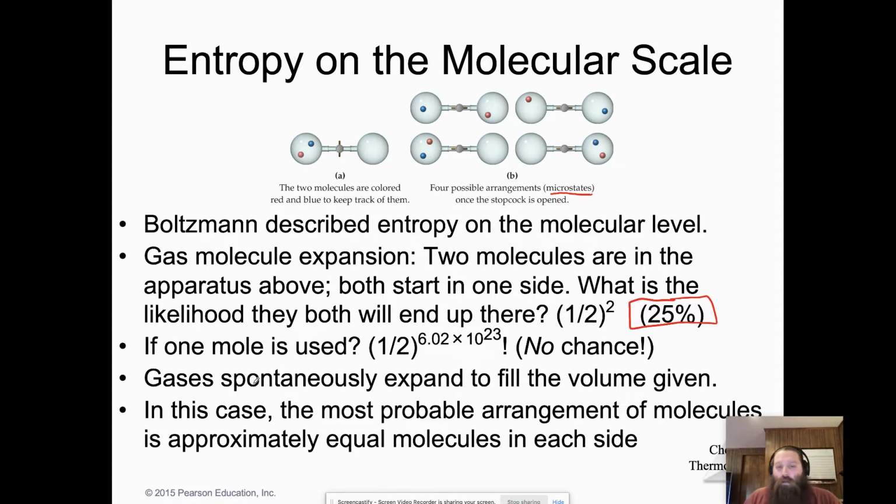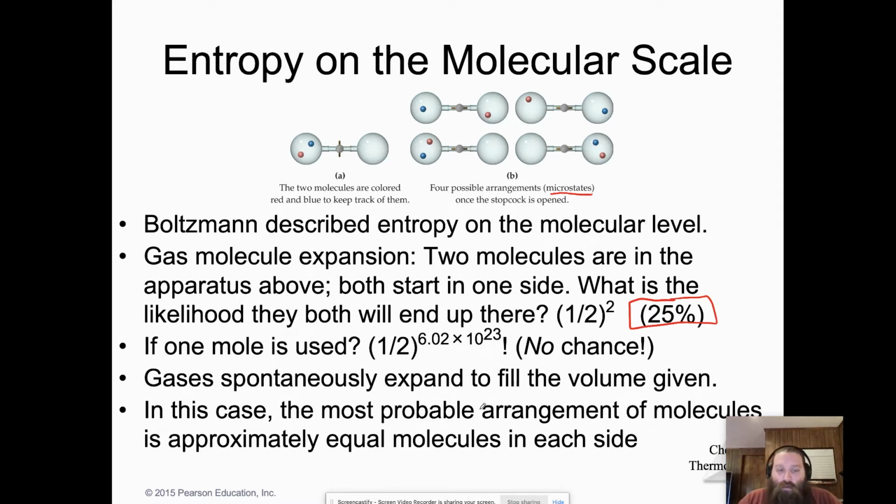Well, what if we scale that up to a number of molecules that we can maybe see, like a mole of molecules? Well, then it would be 1/2 to the 6.02 times 10 to the 23rd. If you punch that in a calculator, you actually get 0. That's pretty much no chance, okay?